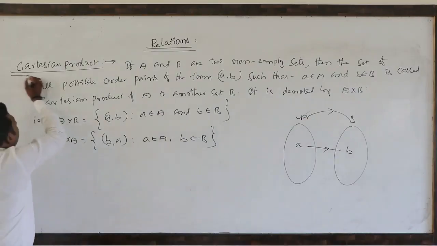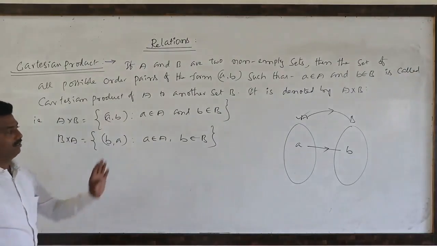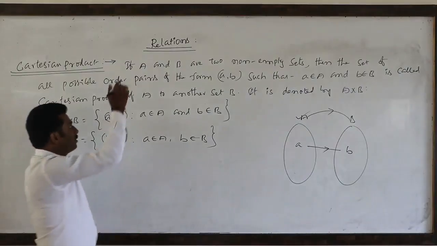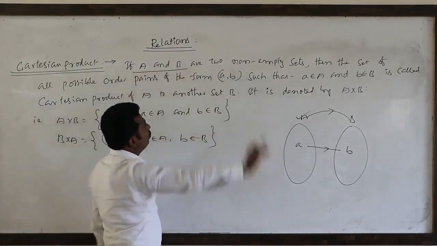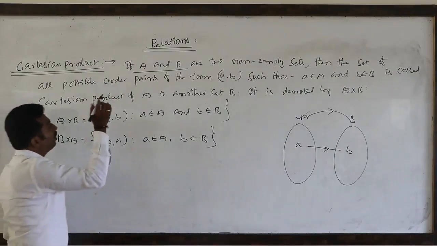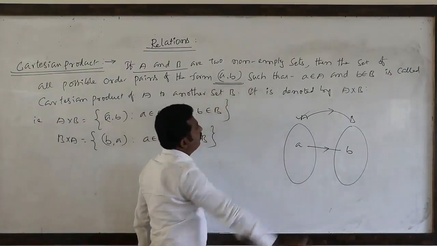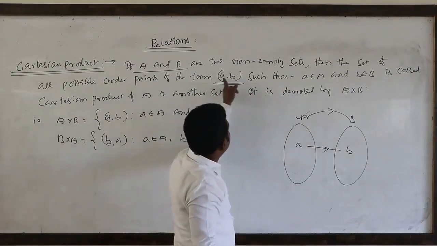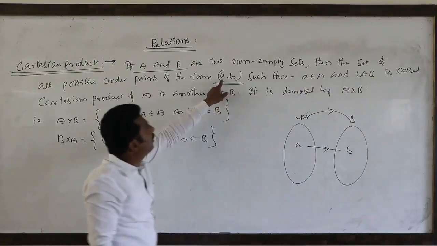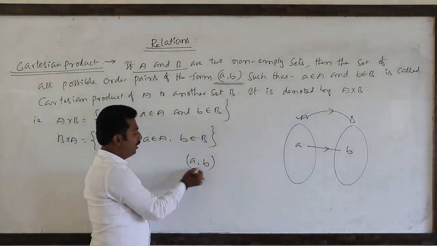So how to define the Cartesian product of two non-empty sets? Suppose A and B are two non-empty sets, then the set of all possible ordered pairs of the form (a, b) such that a belongs to the first set, b belongs to the second set. Here this is the ordered pair (a, b).